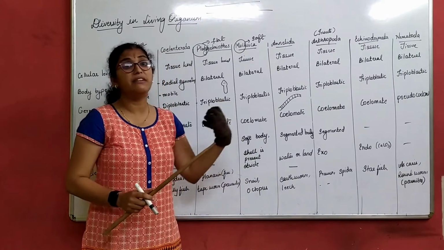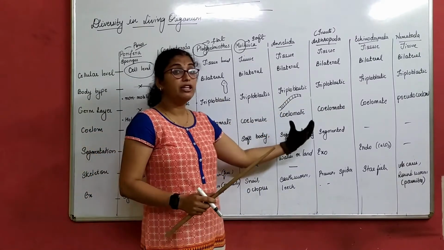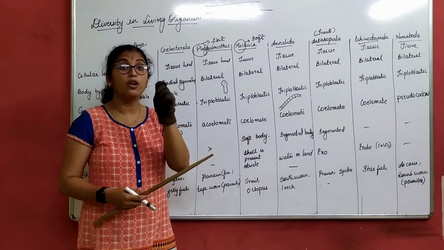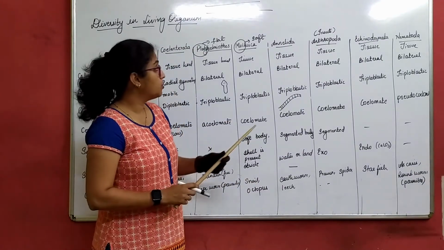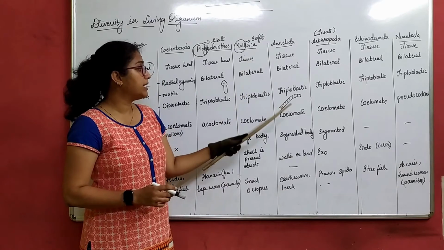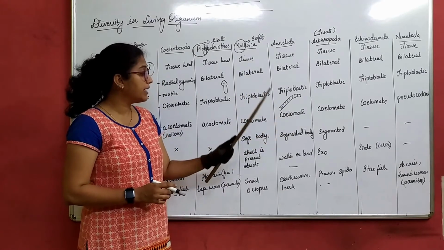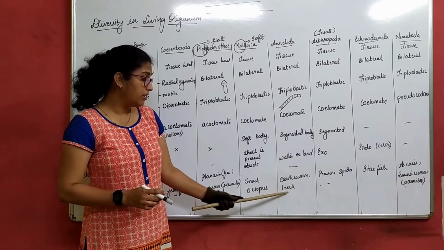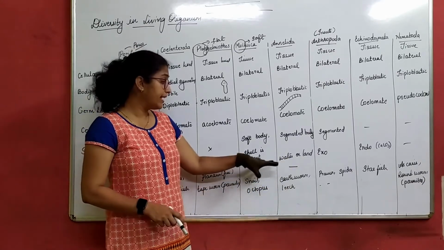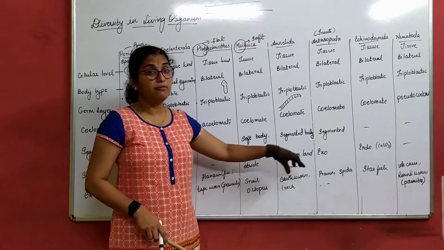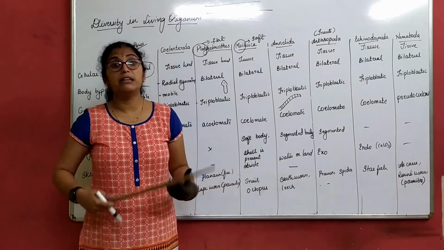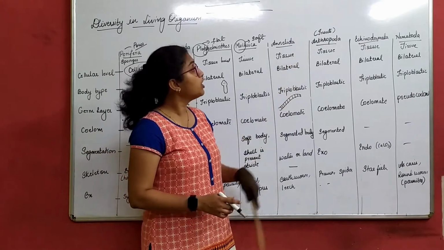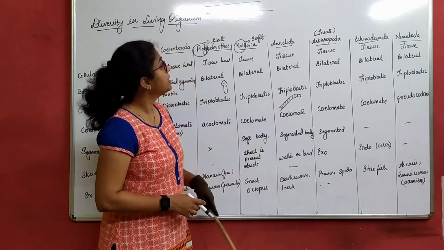That is the first level of segmentation. So they are bilateral, triploblastic, coelomate, segmented body, found in both water and land. Examples, earthworm and leech. Since these are all motile, they have a musculoskeletal system.